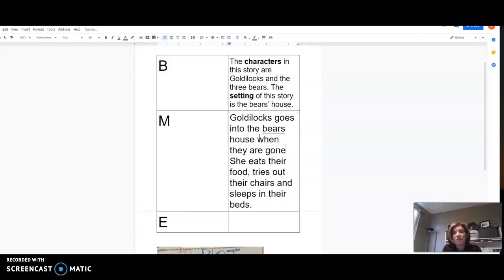All right, now I'm going to go back and read what I wrote here for the middle. Goldilocks goes into the bear's house when they are gone. She eats their food, tries out their chairs, and sleeps in their beds. I've told what happened to the characters. I told what happened to Goldilocks. What did she do that was really important? She went into the bear's house.